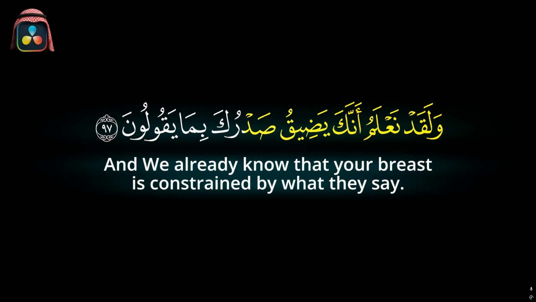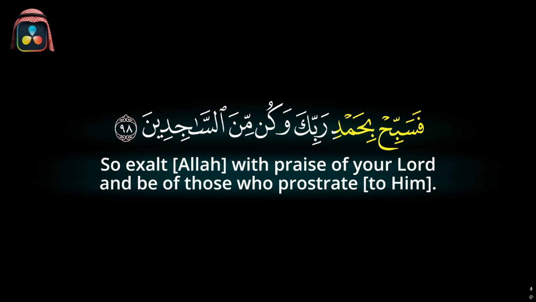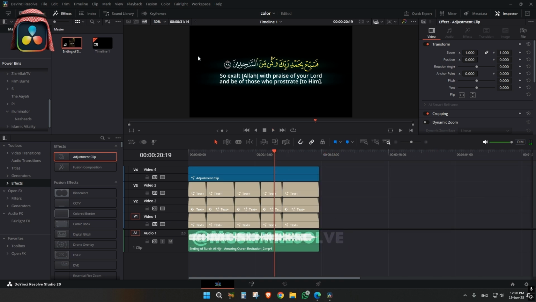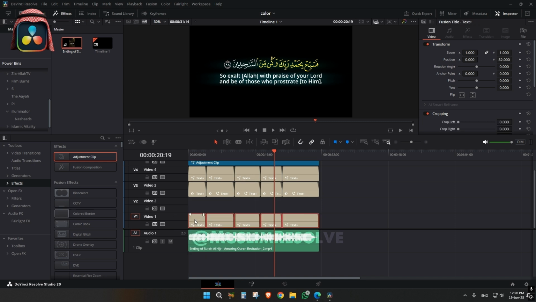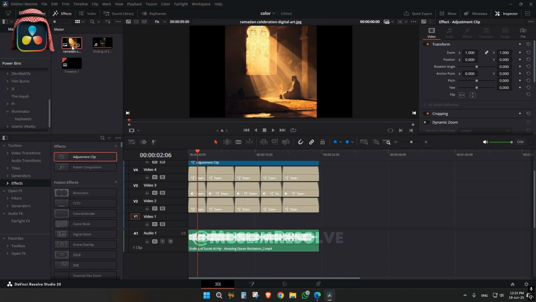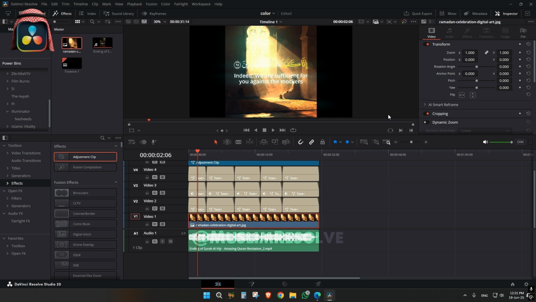If you want to add a background below this, just right click over here and add tracks, and just select this and put it above and add a background. I have downloaded this. I'll just drag and drop over here. Now you can see nothing is visible.